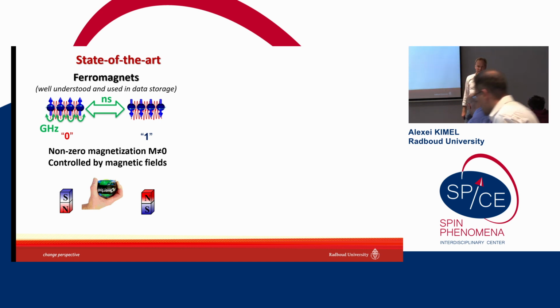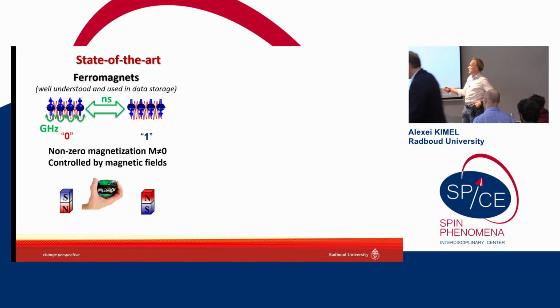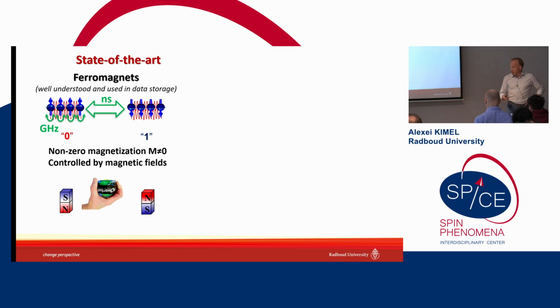And if you look at the frequency of spin resonance in ferromagnets, it's in the gigahertz range. That's why the fastest and the most energy efficient way to write a magnetic bit in a ferromagnet is just to employ this resonance, and it will take roughly 1 nanosecond. Well, with the advantage, of course, that it can still be done by magnetic fields.